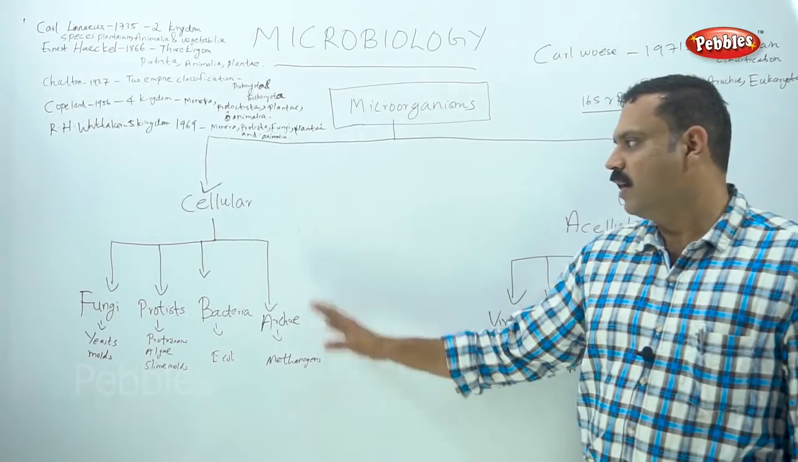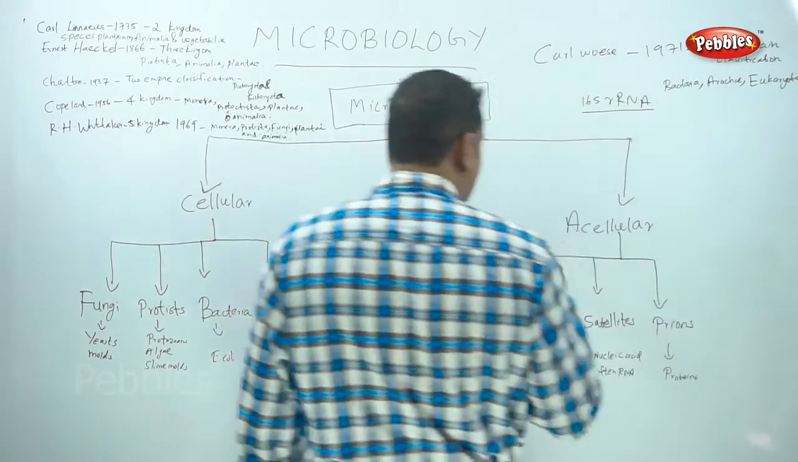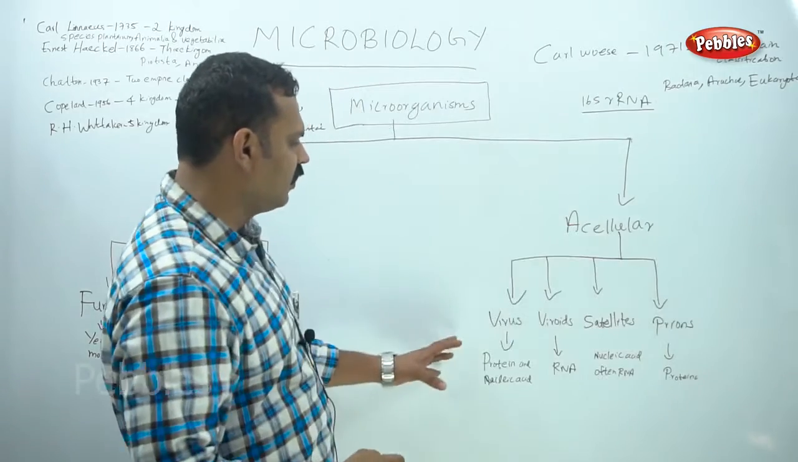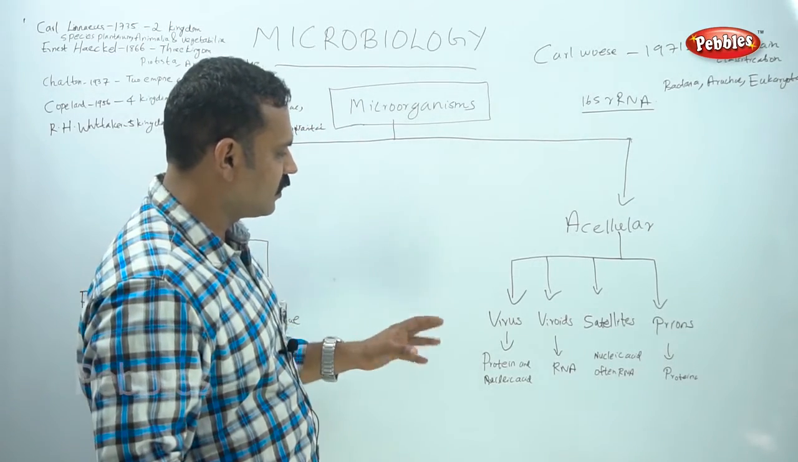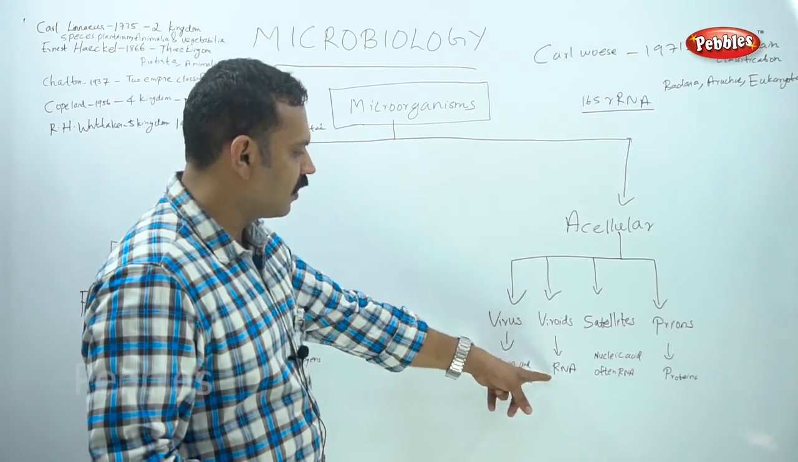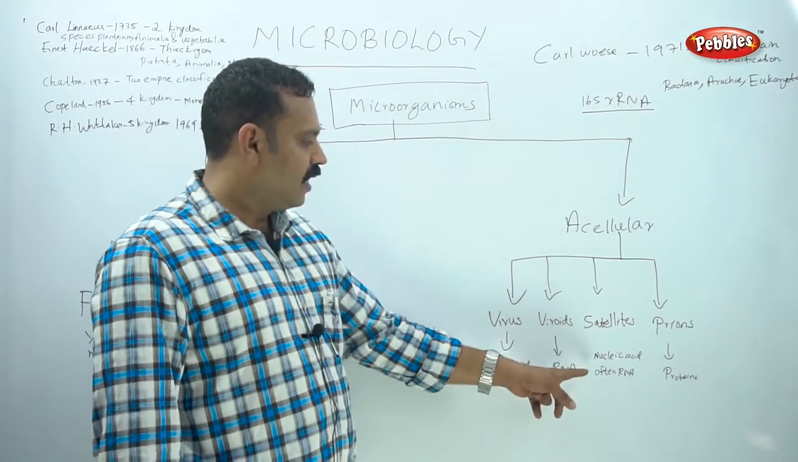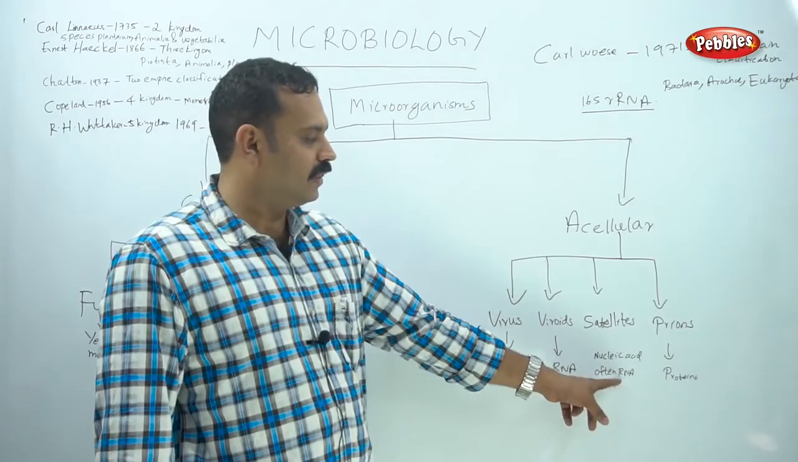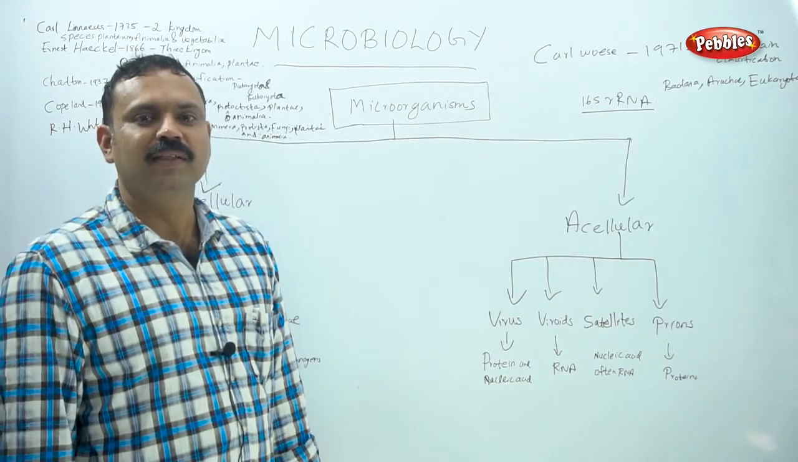Those are the cellular ones. On the right side you can see the acellular entities: virus, where protein and nucleic acid are the components, and viroids, which contain only RNA. And again the satellites, which contain nucleic acid, often RNA, and prions, which are the proteinaceous infectious particles.